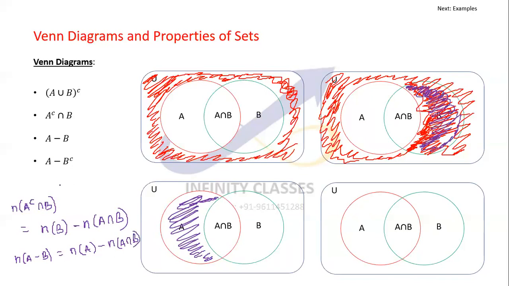Let us check A minus B complement. Now this is something which is unheard of. Let's try to see it. A minus B complement. What is B complement? B complement is everything outside, and I have to subtract A from it. So let's mark B complement first of all. B complement would be here.